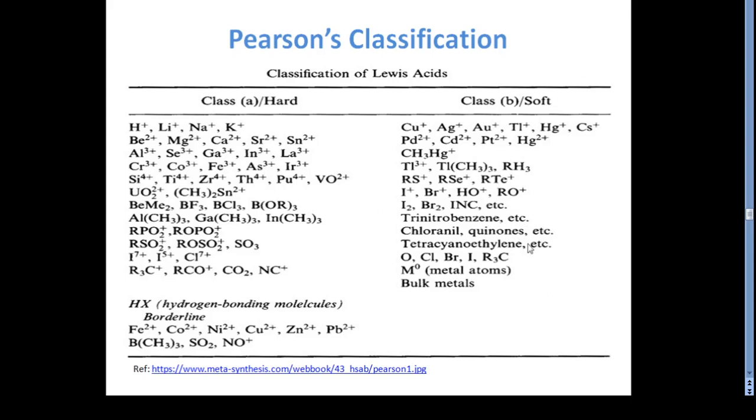And we already know, students, that the elements coming between A and B are called the borderline. They sometimes possess the properties of both and sometimes not. So it is not necessary or compulsory that the intermediate species between class A and class B possess the properties of both classes. This is one of the points here.